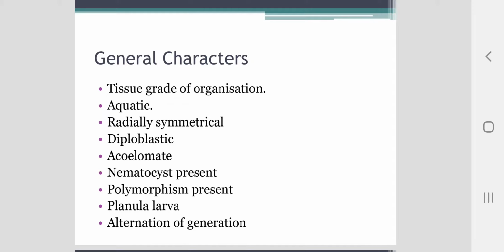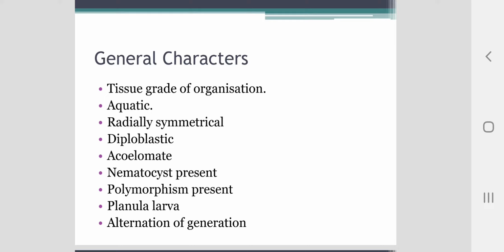The term Coelenterata is derived from the word coelentron, animals with coelentron, that is, those animals which have a single body cavity, and the other name for this phylum is Cnidaria, that is derived from the word nematoblast cells or stinging cells.